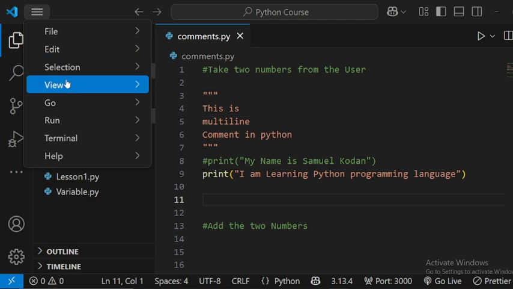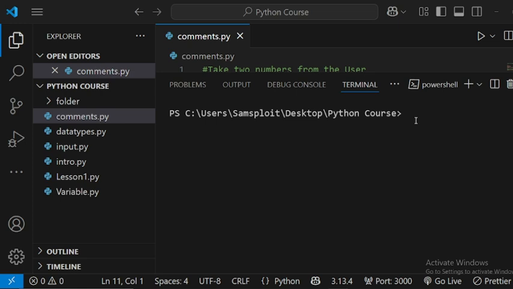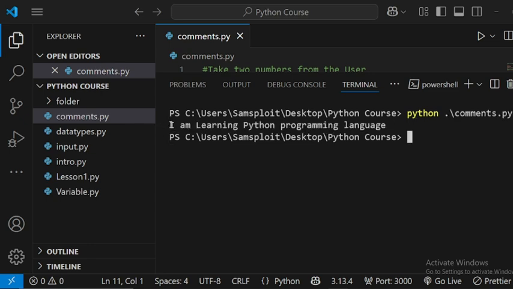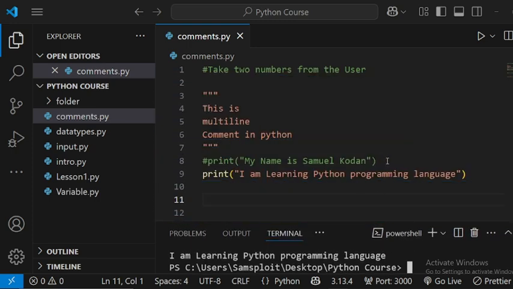Let me run this particular code. Open a new terminal, so let me run python comment.py and press enter. It prints I am learning Python programming language. So you go back to your code and see that because of the hash, this particular line of code has been disabled.